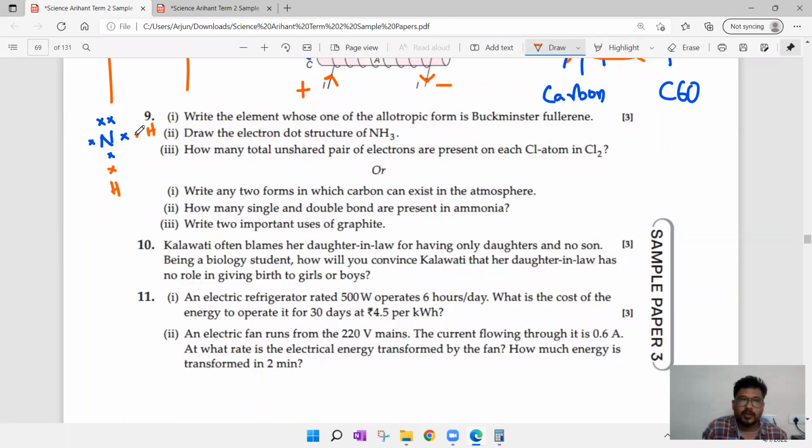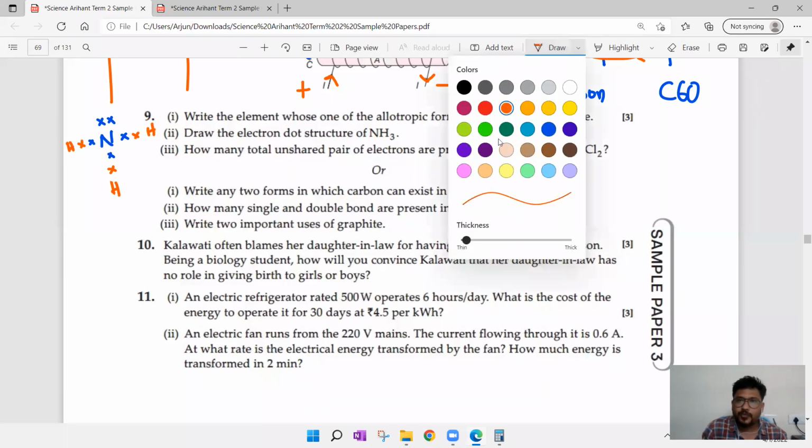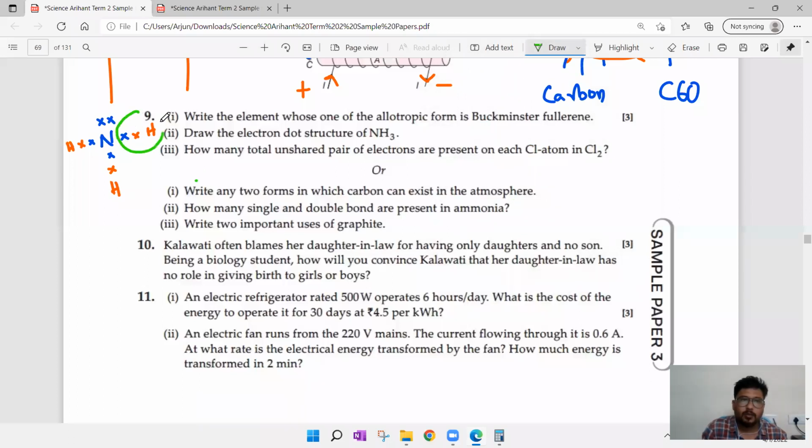Here, another hydrogen with 1 valence electron. Another hydrogen with 1 valence electron. Then we have to draw circles. Coming to hydrogen, it will bond like this. This hydrogen will share an electron from the nitrogen. This hydrogen will share an electron from the nitrogen. And coming to nitrogen, nitrogen will share one electron from each hydrogen.